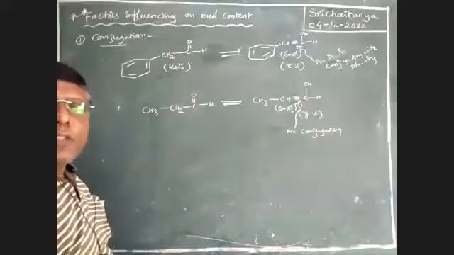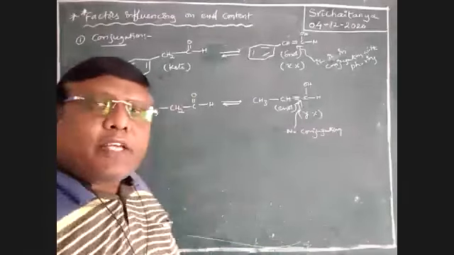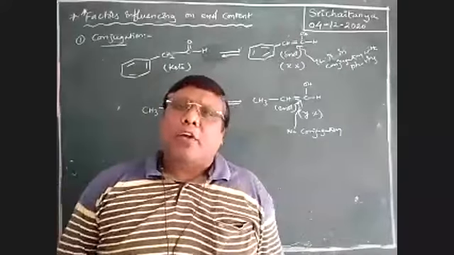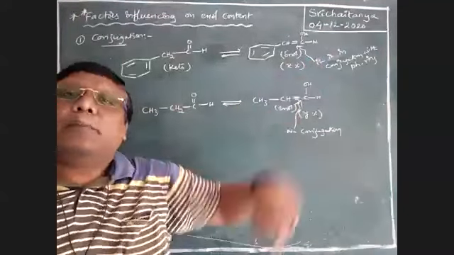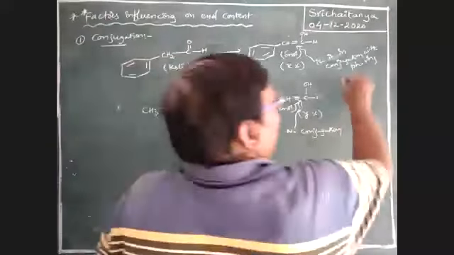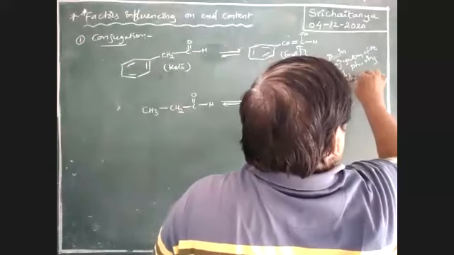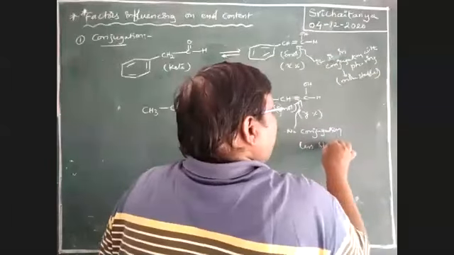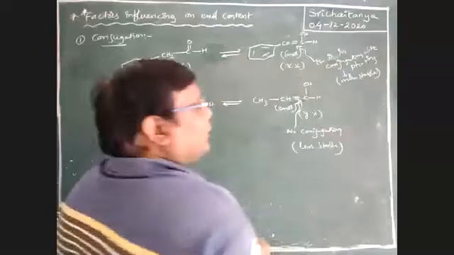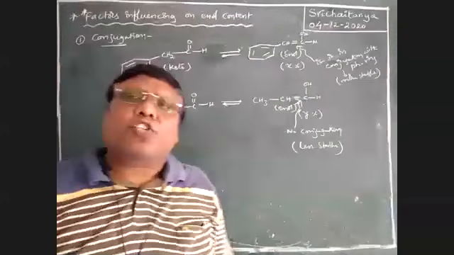No conjugation is possible. Therefore, which one predominates, boys? X is more or Y is more? Tell me your answer. That is more conjugation, more stability. So that gives more stability. It is less stability. Less stable. More stable product should be the major quantity.